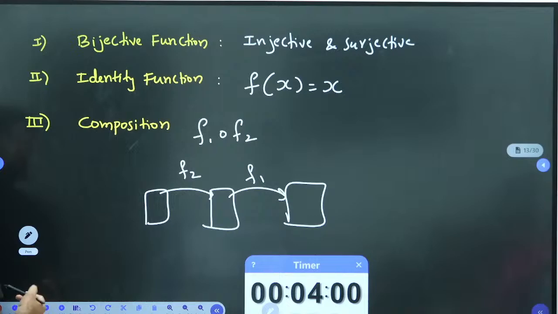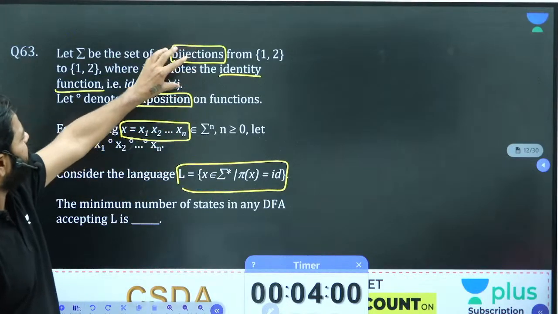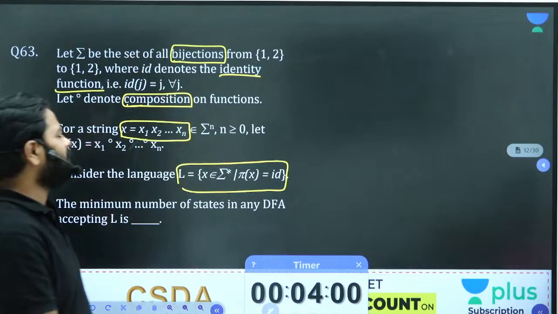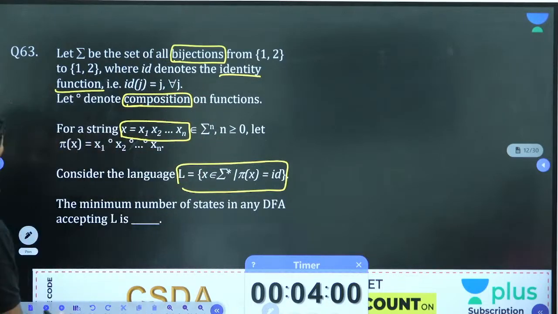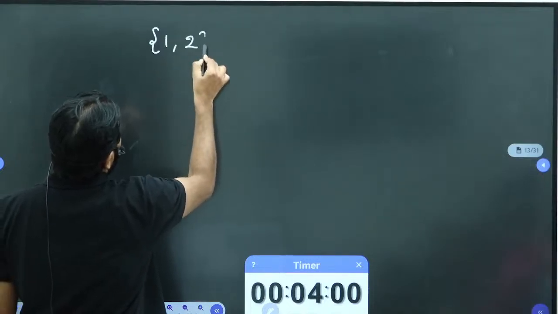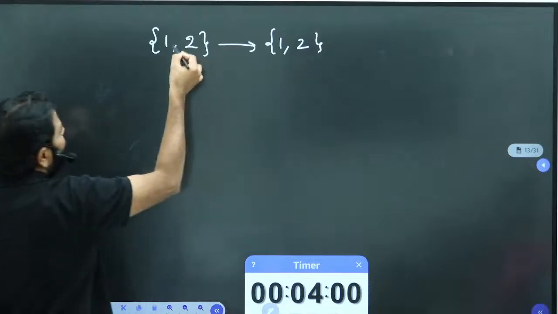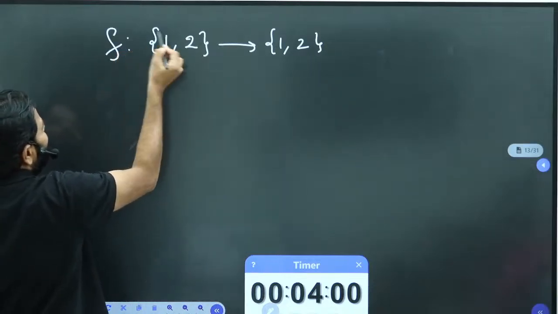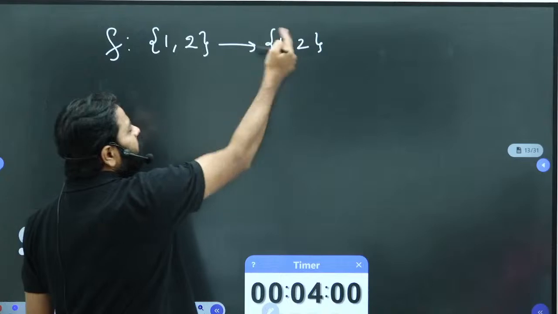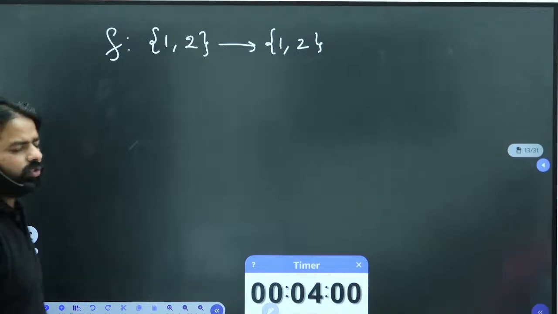Let's go to the previous slide. Assume that you can understand what is bijective. I'll write some of the bijective functions. If you are not aware completely, let me help you. The domain is given 2 elements, and the codomain has 2 elements, correct? This is the domain, this is the codomain. Now, how many functions overall can you form? So many, right?